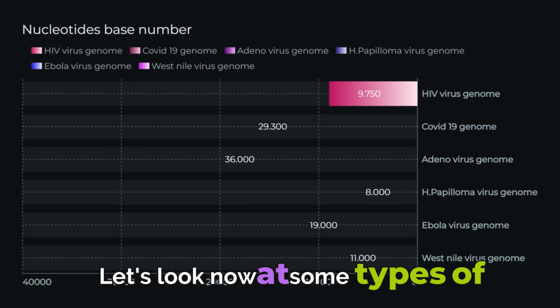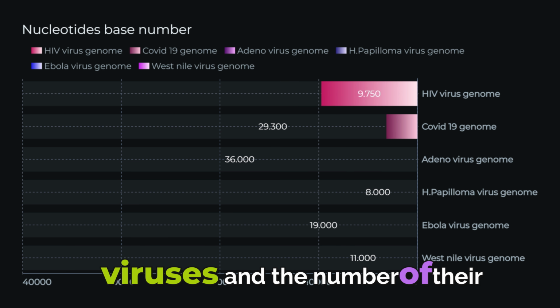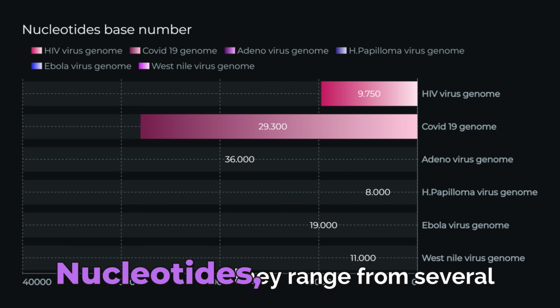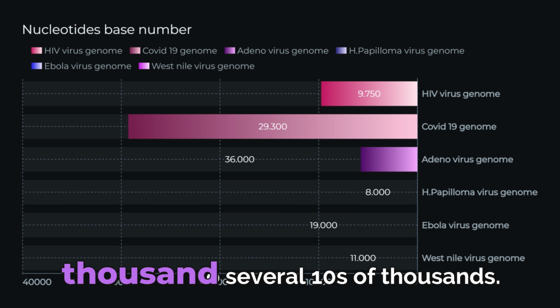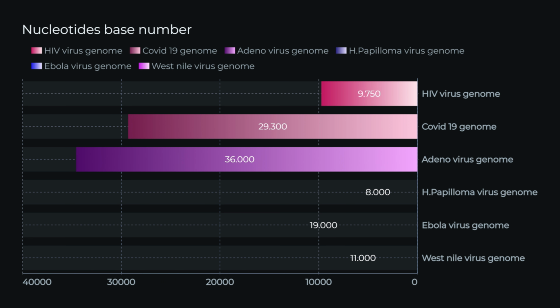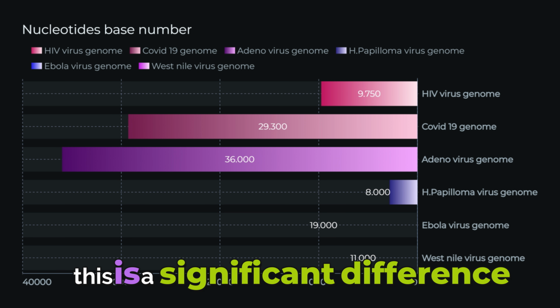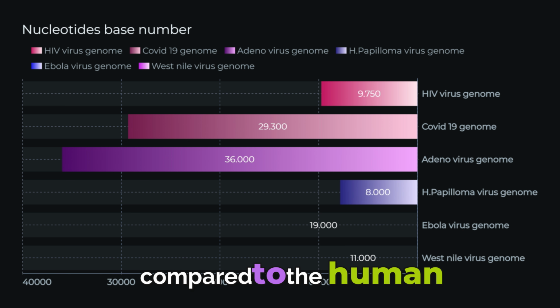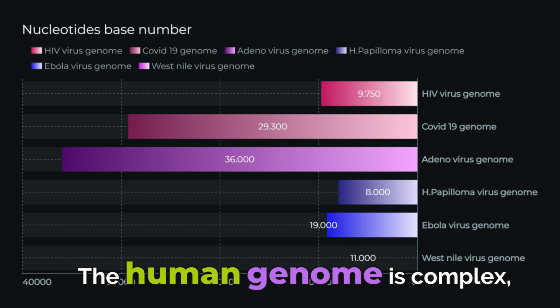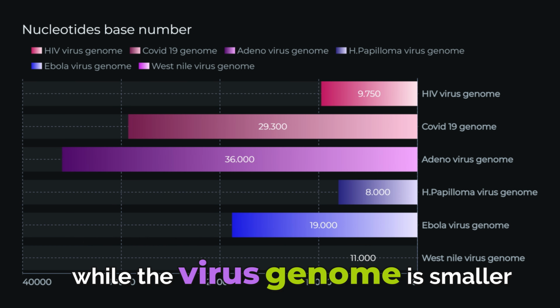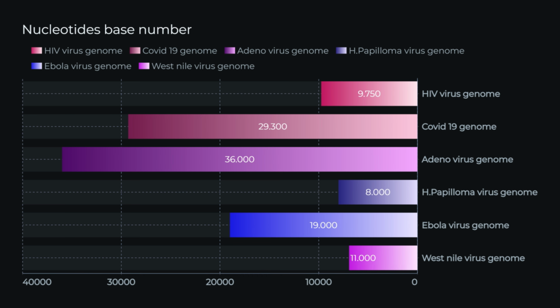Let's look now at some types of viruses and the number of their bases, nucleotides. They range from several thousand to several tens of thousands. You will admit, this is a significant difference compared to the human genome. The human genome is complex, while the virus genome is smaller and simpler, with different types of nucleic acids, DNA or RNA.